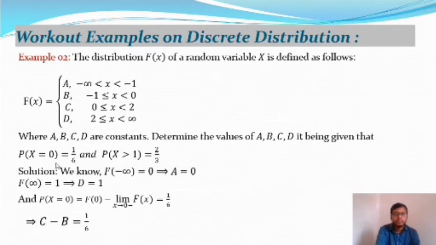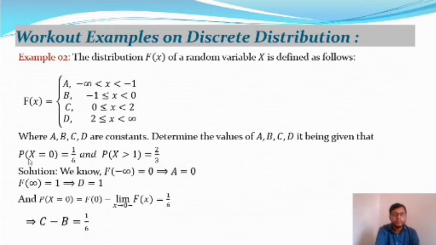From the properties of the distribution function, we know F of minus infinity is equal to 0 and F of infinity is equal to 1. So in that distribution function we will get the value of a, and a is equal to 0 since F of minus infinity is equal to 0. That means F of a is equal to 0, and F of infinity is equal to 1, that means d is equal to 1. So from these two properties we will get the constants a and d. Now we are looking to find the constants b and c.